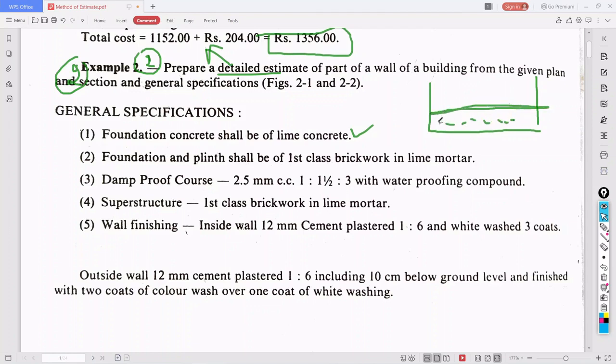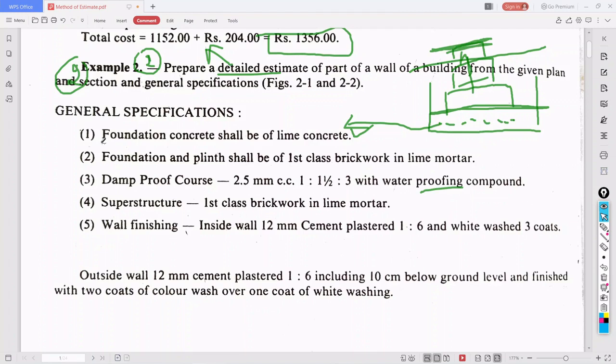This is called the foundation concrete, which shall be of lime concrete, and foundation and plinth shall be of first class brickwork. If it has a second footing, this is also brickwork, till the ground level, the plinth. So till foundation plinth shall be of first class brickwork in lime mortar. Then the damp proof course comes. Damp proof course, it is 2.5 mm with the ratio 1 is to 1.5 is to 3 with waterproofing compound.